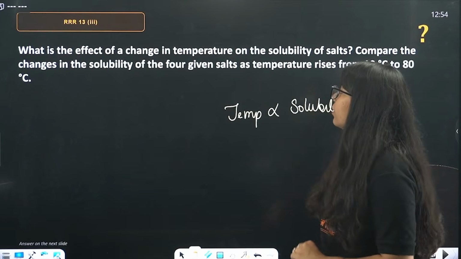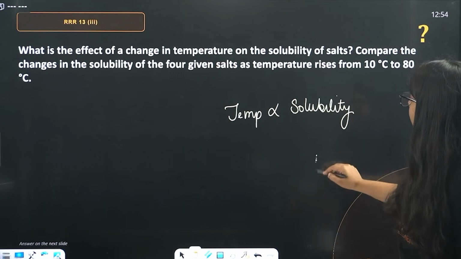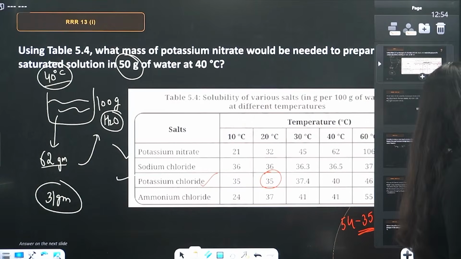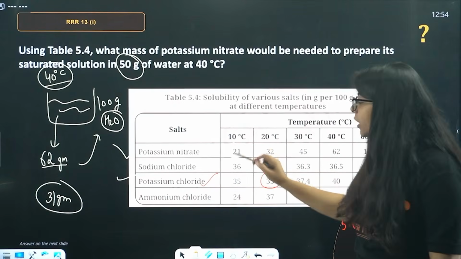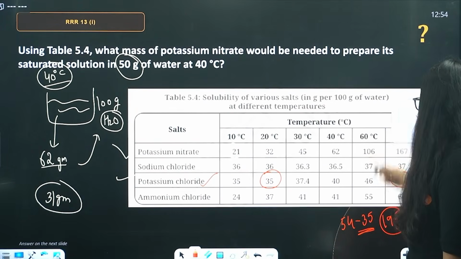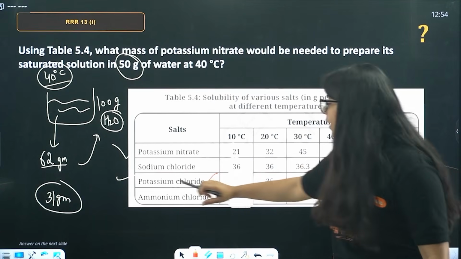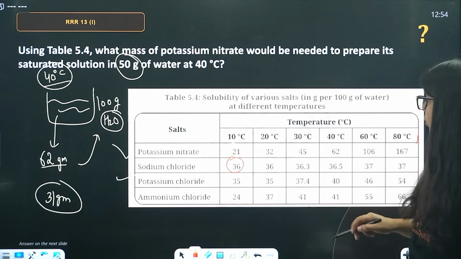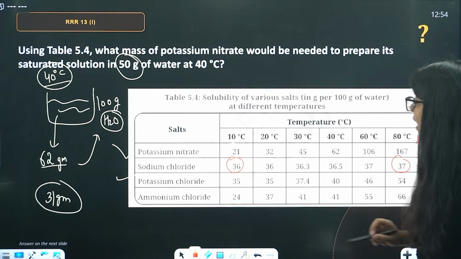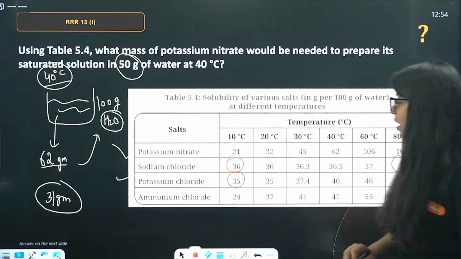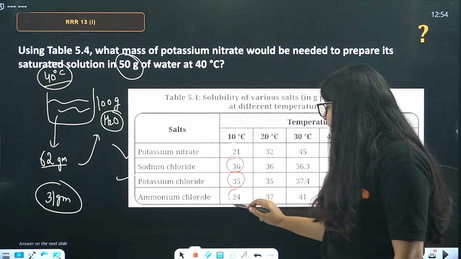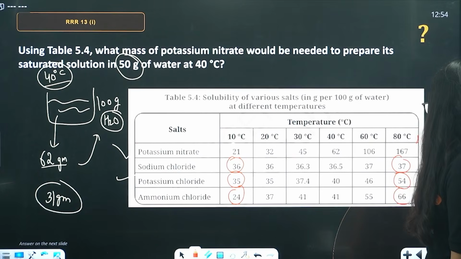Compare the changes in solubility of the four given salts as the temperature rises from 10 degrees Celsius to 80 degrees Celsius. Let's see. Ma'am, here at 10 degrees, it is only 21 gram in 100 gram of water. But here it is 167 gram in 100 gram of water. Here it is 36 gram in 100 gram of water. Sodium chloride, only 37 gram in 100 gram of water. That's weird. Then potassium chloride, 35 gram in 100 gram of water, 54 gram in 100 gram of water. Okay, decent. Ammonium chloride, 24 gram, and at 80, it is 66.